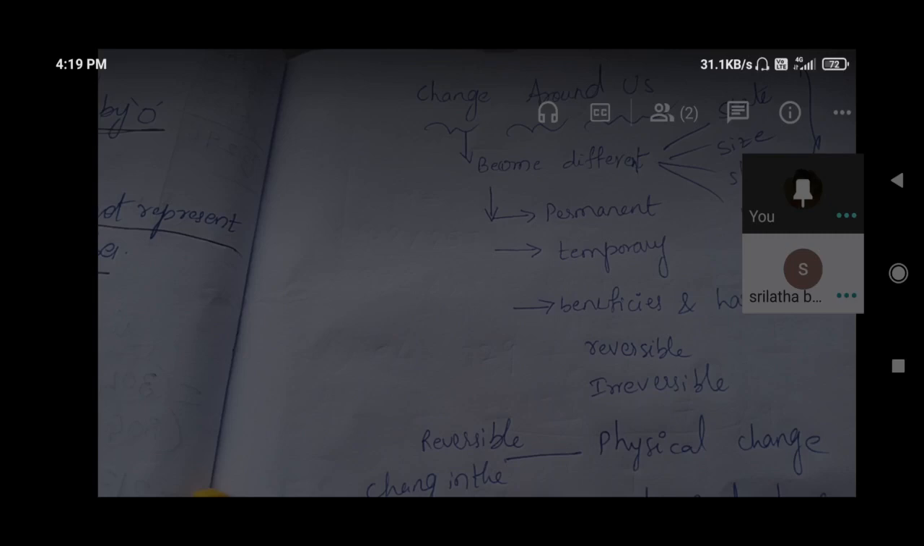By heating, how are we cooking our food? That is also a change. Raw rice to cooked rice we are preparing. How? By heating. That is also a change. So heating, force, compression, cooling and mixing, these are all the favorable conditions for change. And change is caused due to expansion and contraction. Heating and cooling can also bring about changes in substances.